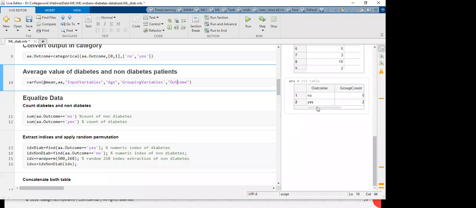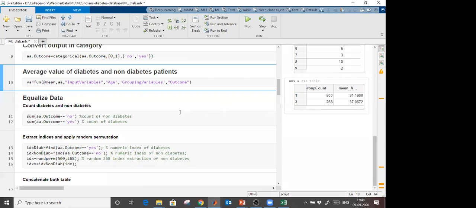So if I run, you see here that who has no diabetes, the average age is 37. Who has diabetes, the average age is 37. So here also it is a proof that if age increases, then there are more chances to get diabetes. So this kind of pre-processing is very important when you are going to apply machine learning or deep learning, especially in machine learning.